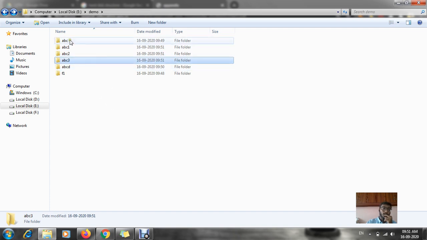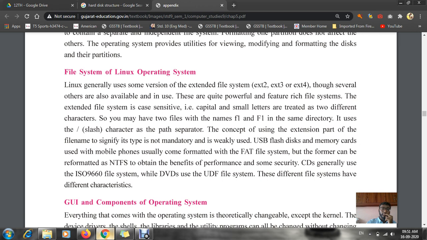That means all these ABCs are different. Here is the normal ABC. Here you can see ABC1, ABC2, ABC3 and ABC. That means for each and every folder I am giving a new, unique name. Okay. Now this is known as your file system in the Linux operating system.